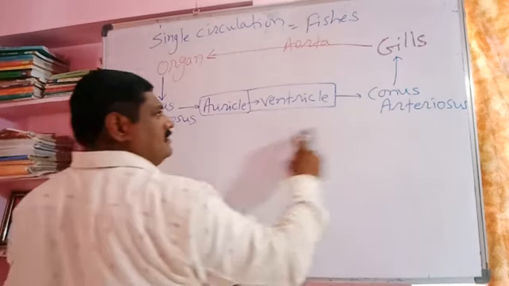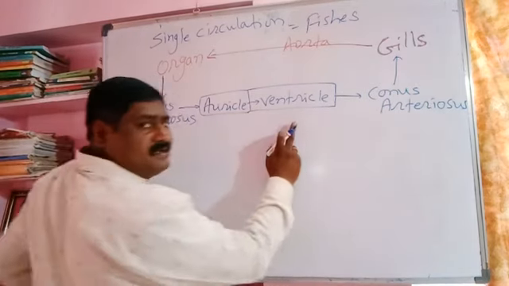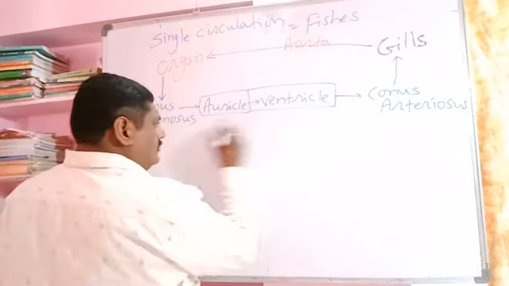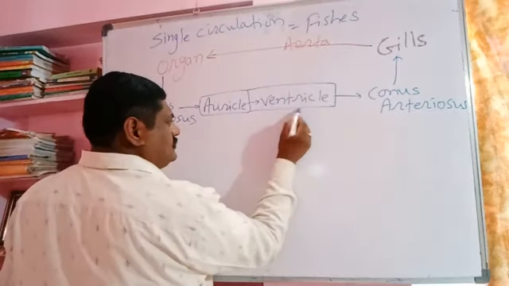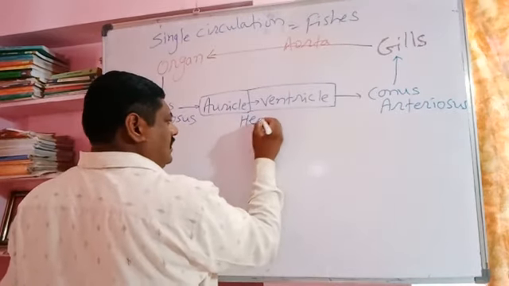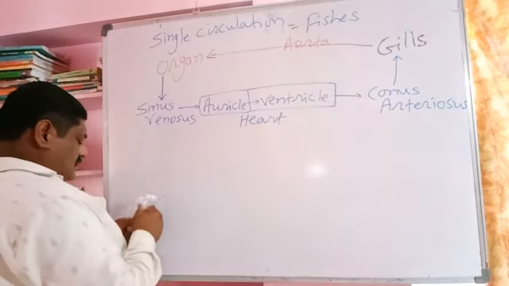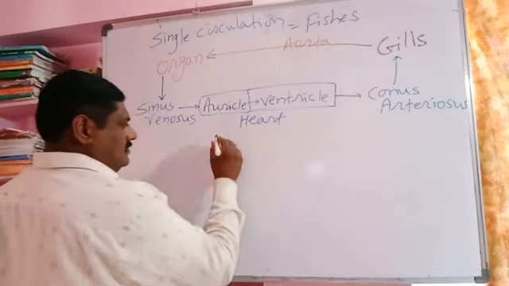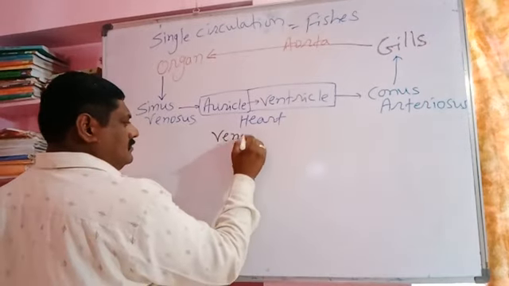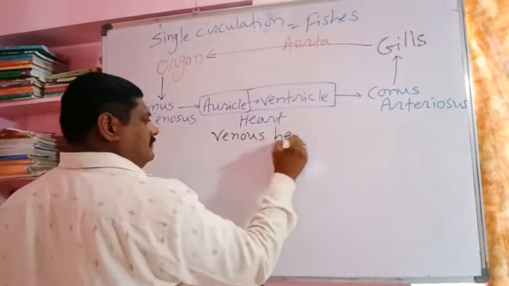In this way the circulation of blood takes place, where only impure blood passes through the heart. Such a heart is called a venous heart.